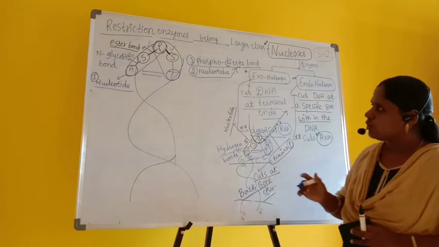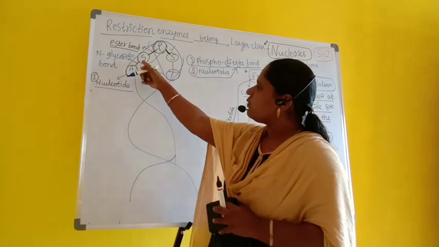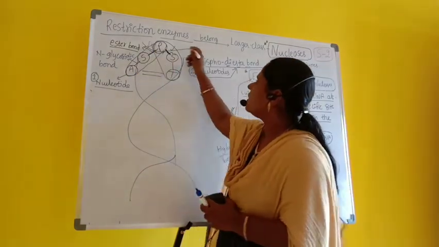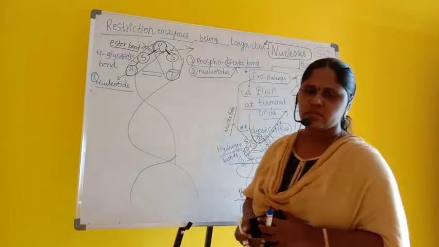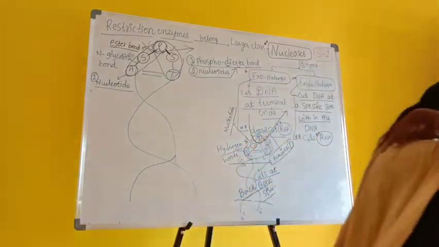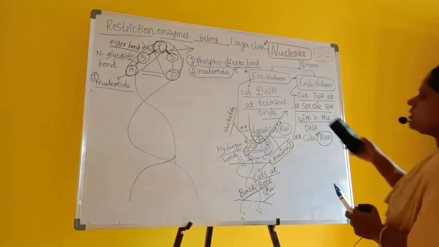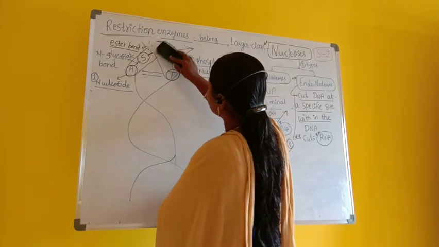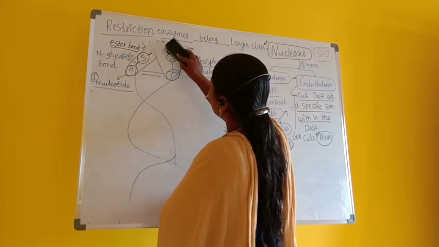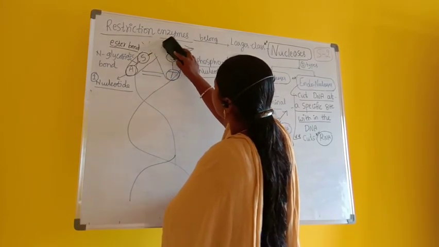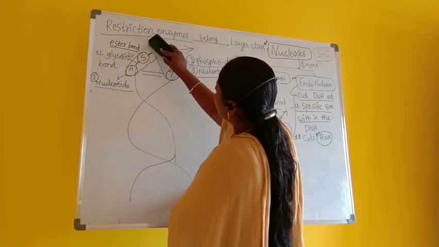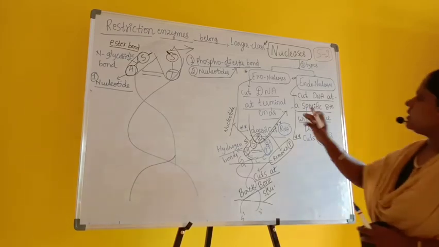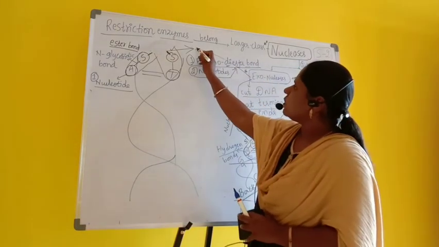So if an exonuclease is breaking, this is what it wants to break. This is a terminal end. Then where will it break? It removes the phosphorus. When it removes the phosphorus, what happens? When phosphorus is removed here, what are the terminals we can find here? This phosphorus is removed by exonucleases.